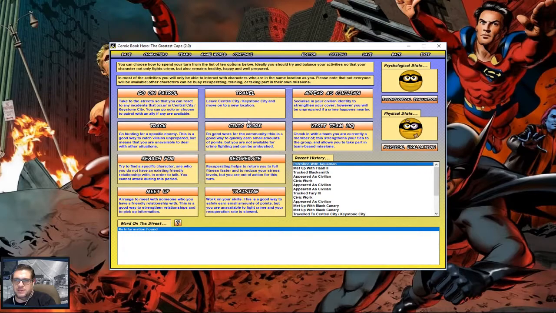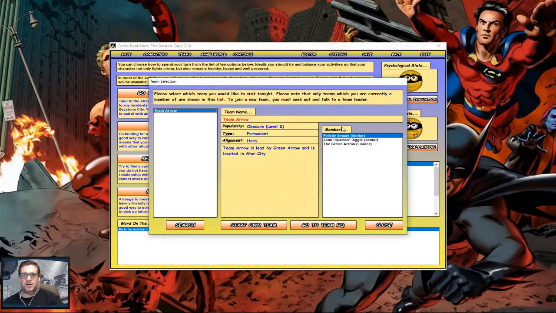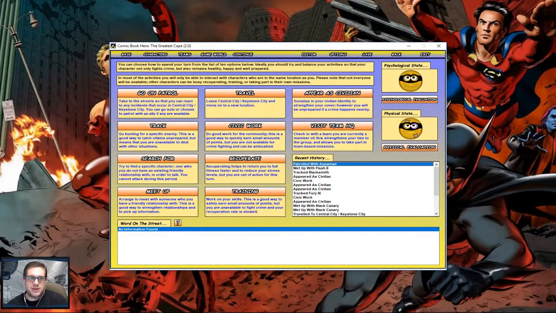Now we go to Continue. Visit Team Headquarters. Boom. There's Team Arrow. There's our members. So we can continue along from there and see what's going on with the team next time when we play, because this is going to end at this episode here. We're going a little longer than normal, but I just really wanted to show you how to add characters to this database and how much fun it can be to just create things. You'll have a good time, I'm telling you. This game is a lot of fun.